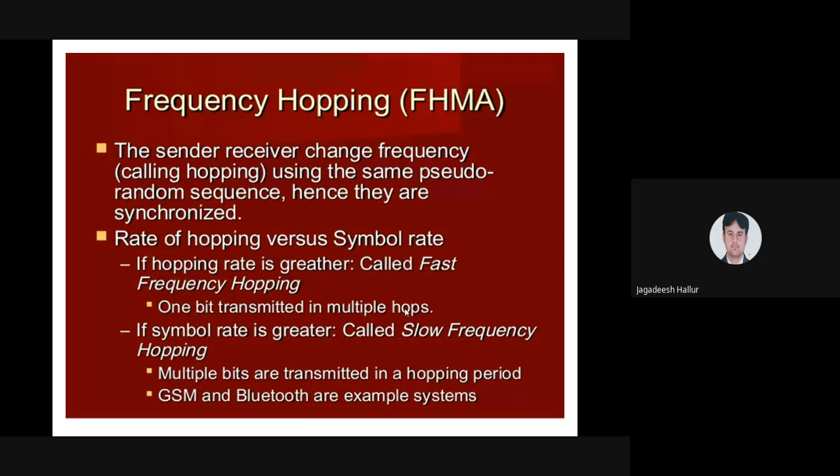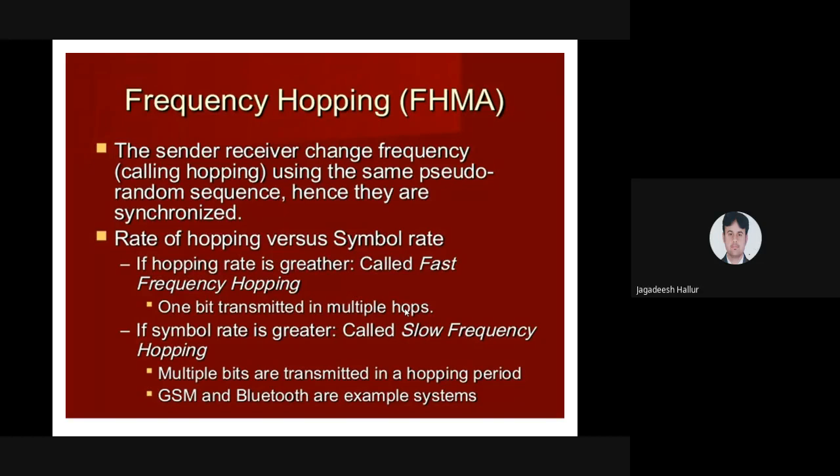There are mainly two types of frequency hopping: fast frequency hopping and slow frequency hopping. What is fast frequency hopping? Fast frequency hopping is when the hopping rate is greater than the signal rate. If the hopping rate is greater than the signal rate, that is called fast frequency hopping. That is, one bit is transmitted in multiple hops.